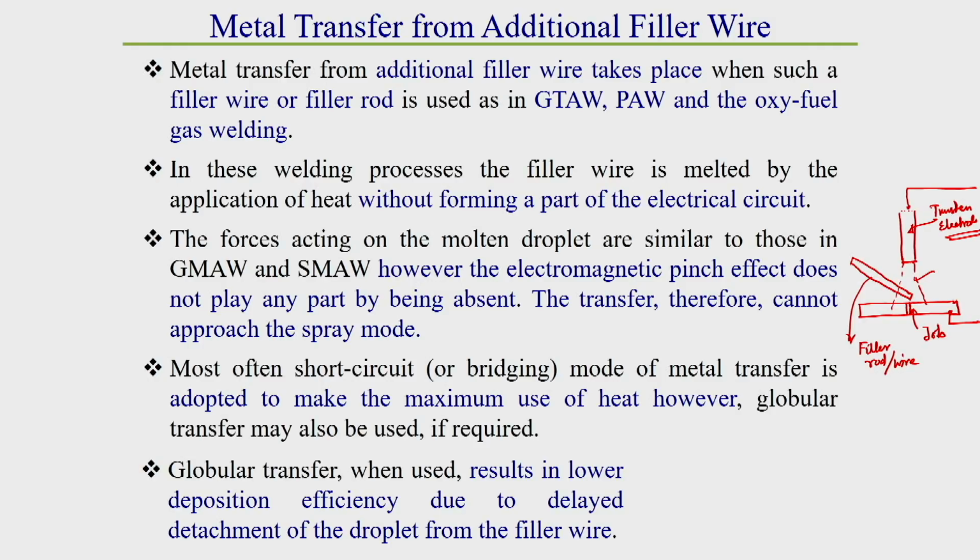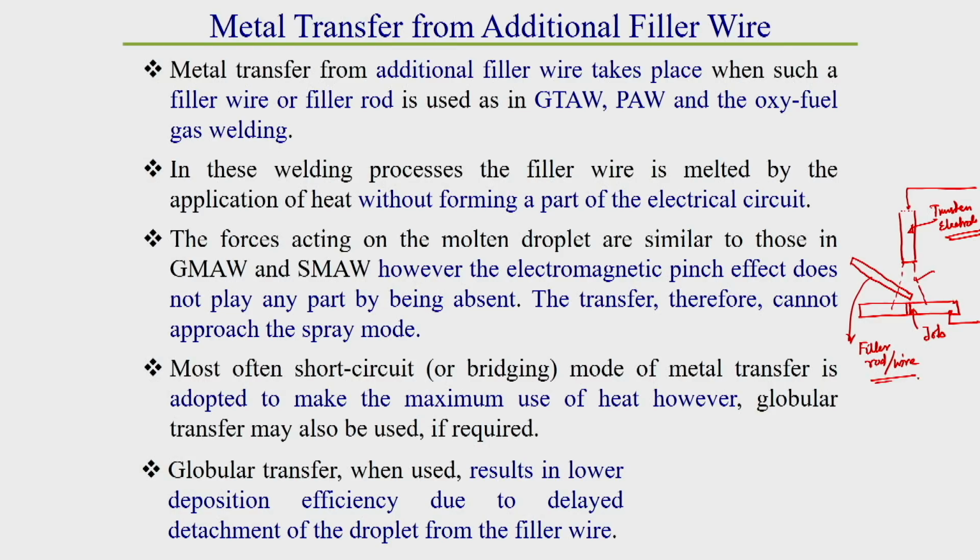What types of metal transfer we can observe in the case of this filler wire, non-consumable type of welding technique, that also we should know. Here one thing you can observe is that in this case the filler wire is heated by the arc.